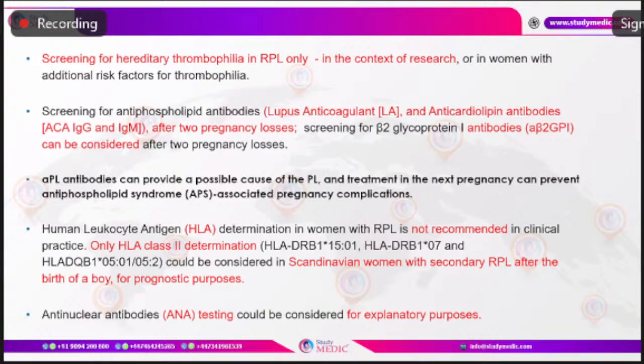While it is not screened for at all, if the woman with recurrent pregnancy loss has clinical features suggestive of any of these autoimmune disorders, then we are justified to do the anti-nuclear antibody immunofluorescence testing as a screening. If it is found to be positive, we can do the further profile to see whether it is SLE, Sjogren's, and whether anti-Ro antibodies are present, and further antibody workup can be done.